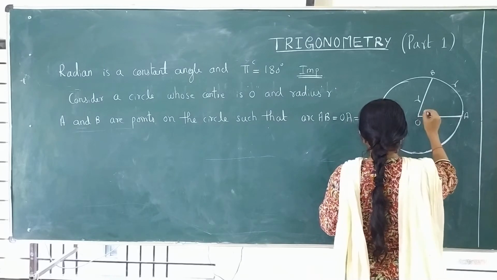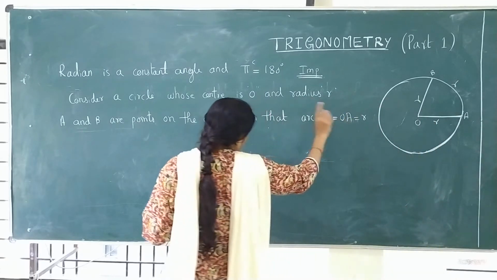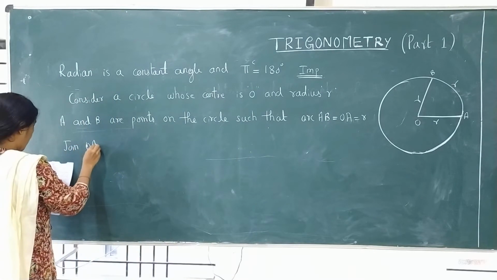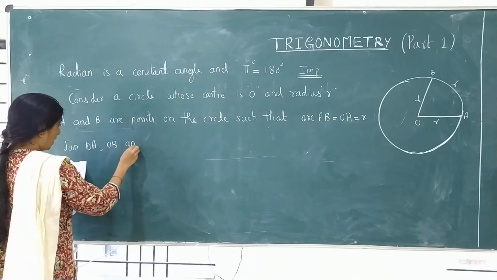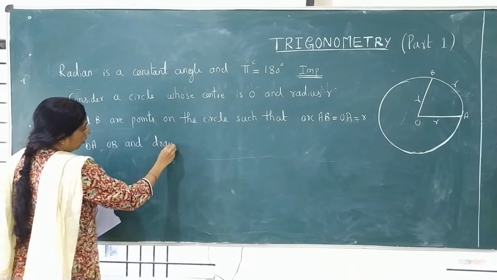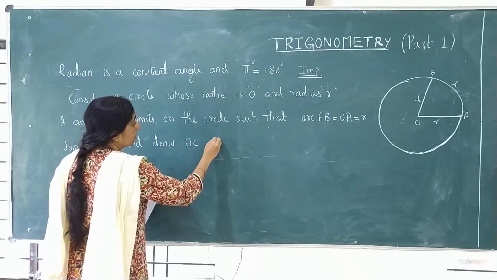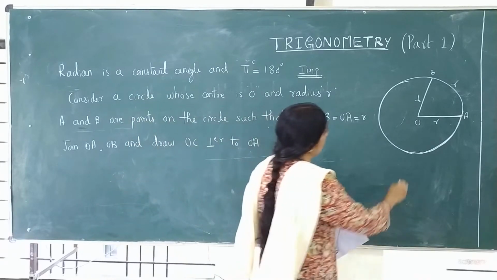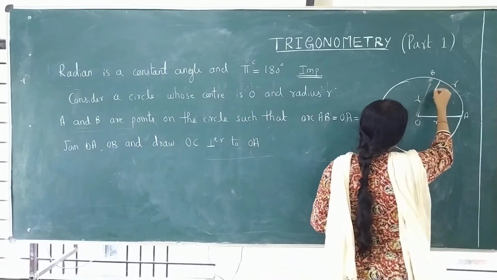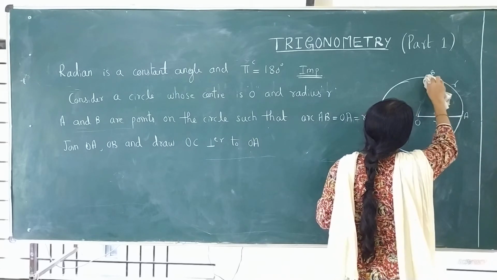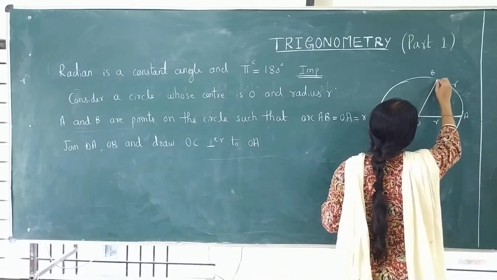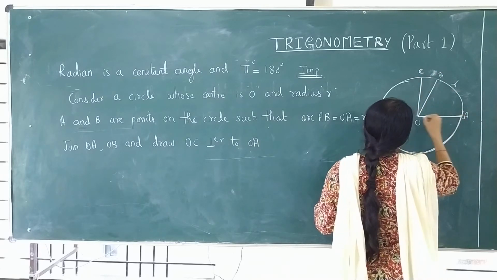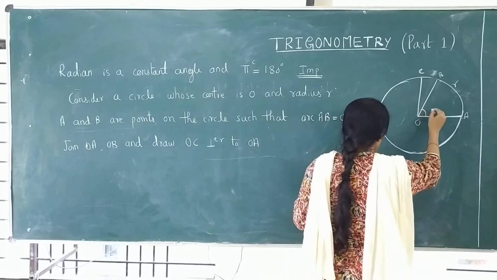Join OA, OB and draw OC perpendicular to OA. This is a right angle. AOC is a right angle. This is 1 radian.